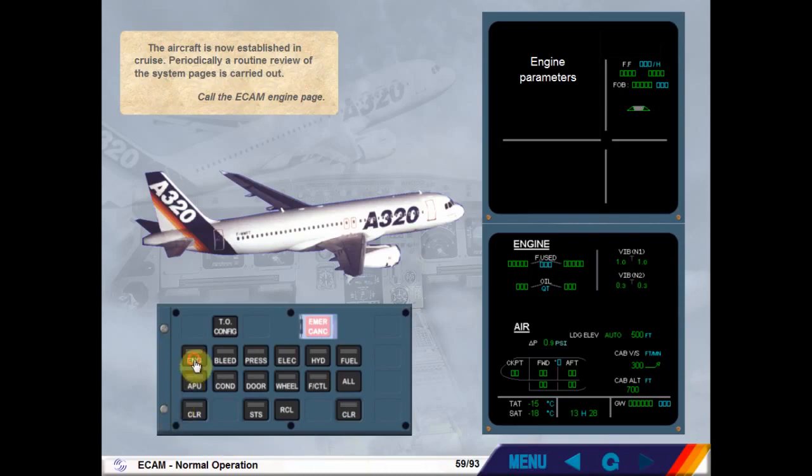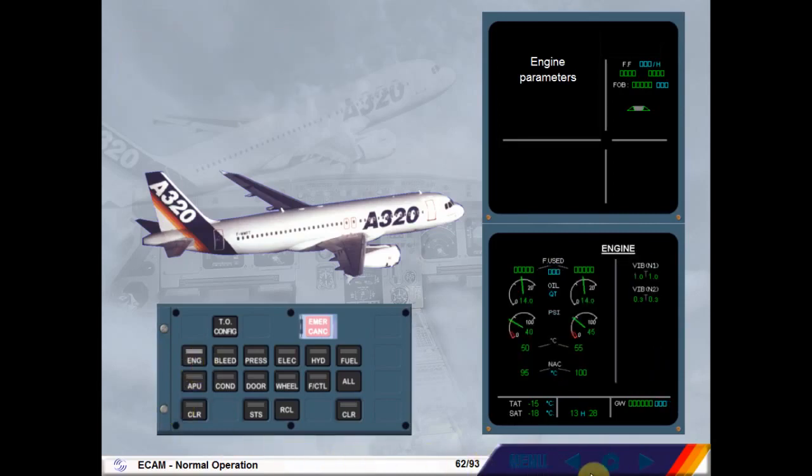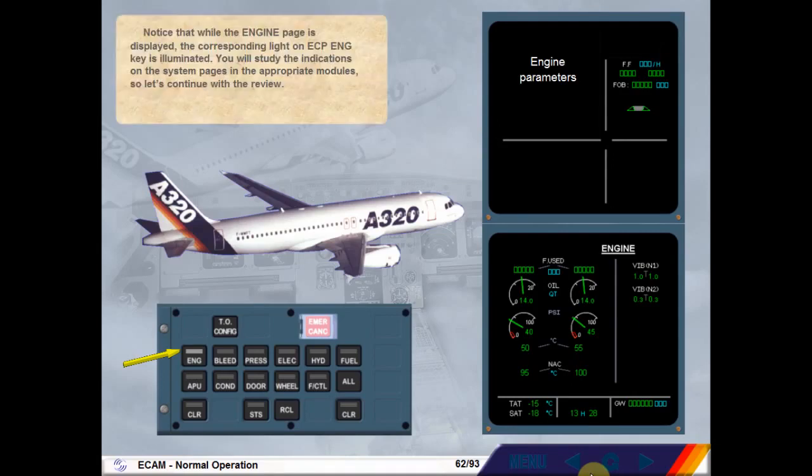Notice that while the engine page is displayed, the corresponding light on the ECP engine key is illuminated. You will study the indications of the system pages in the appropriate modules, so let's continue with the review. Call the ECAM bleed page.